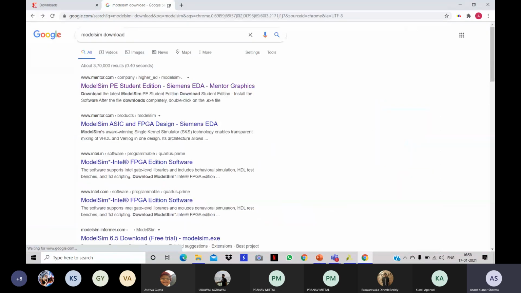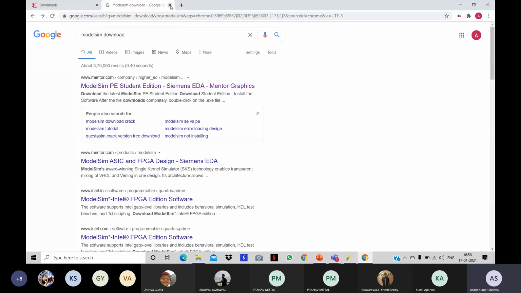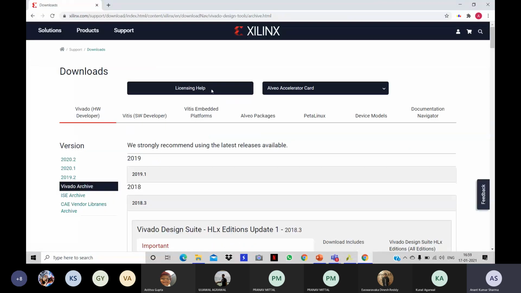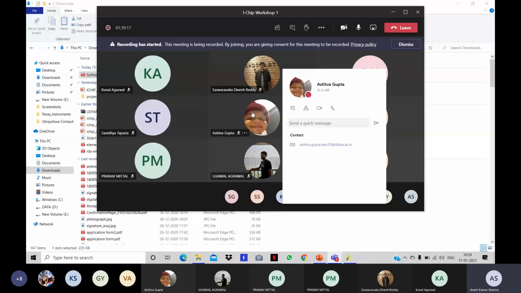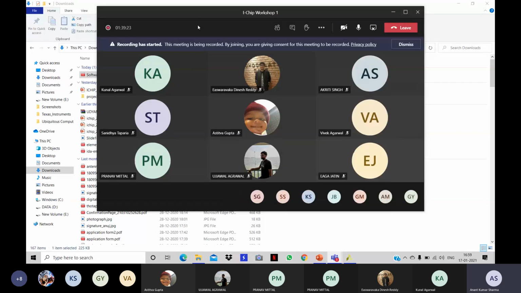You can follow any YouTube video for download instructions, as I did. So you can also download ModelSim if you want. But if possible, please go for Vivado, because we have some experience using Vivado, and it's quite better than ModelSim regarding the GUI and all that. So try to download Vivado; if not, you can download ModelSim.